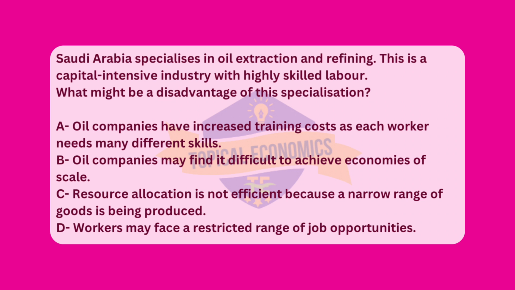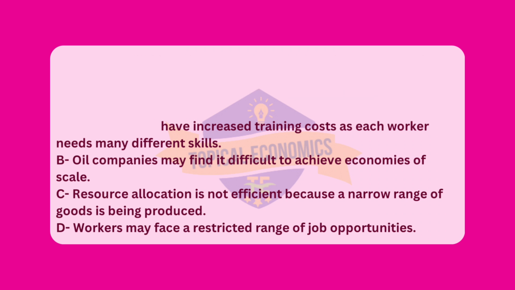Lastly, option C: Resource allocation is not efficient because a narrow range of goods is being produced. Specializing in oil extraction and refining doesn't inherently mean that resource allocation is inefficient. While it is true that focusing on one industry limits diversification, it does not necessarily lead to inefficiency, especially if the country has a comparative advantage in that industry. Efficient allocation depends on how well resources are used within that industry.